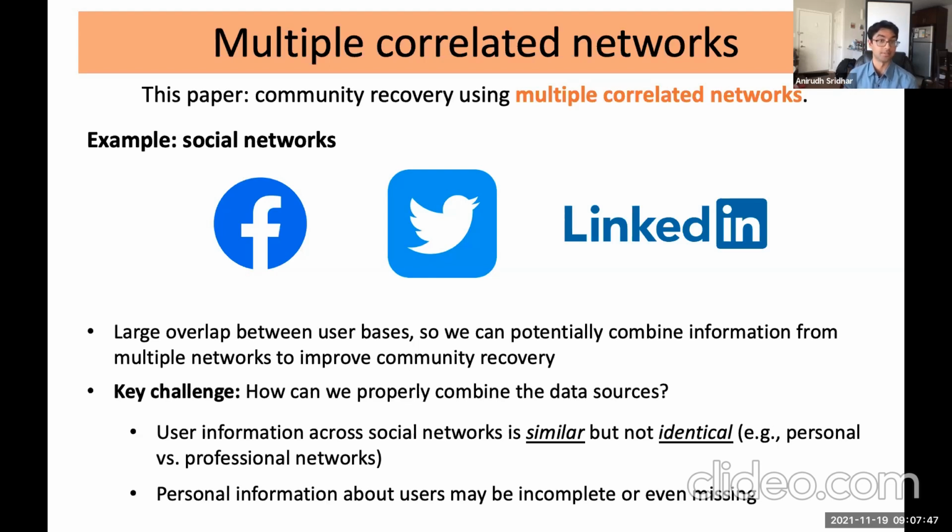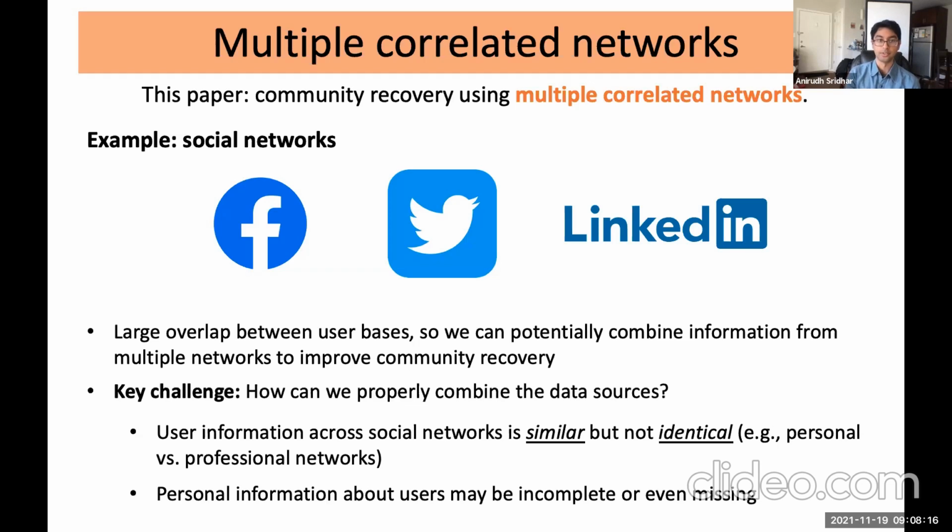And this is because different networks capture different aspects of social behavior, with Facebook and Twitter capturing more personal interactions and personal information, whereas LinkedIn captures professional information. So more generally, addressing this key challenge of properly combining these data sources is going to be a fundamental step in how we can leverage multiple networks to improve community recovery.